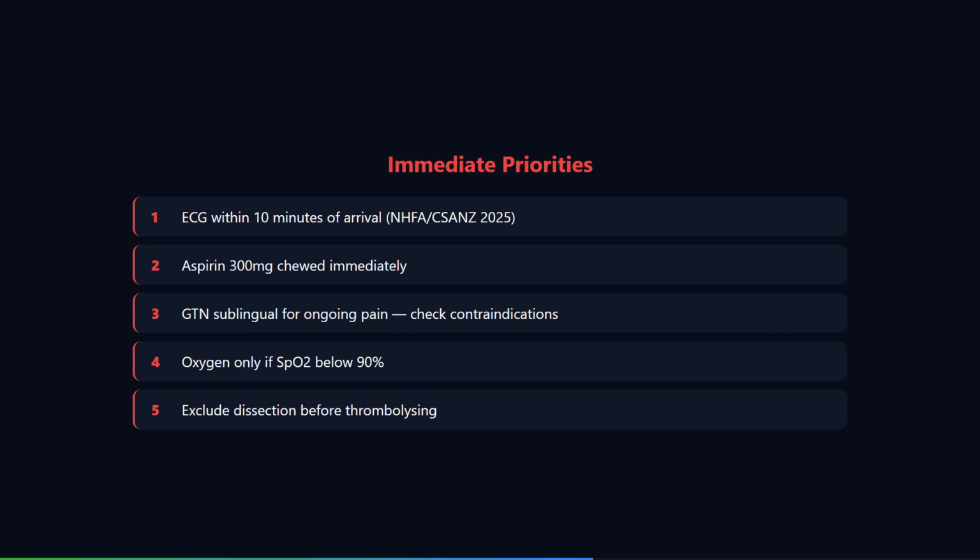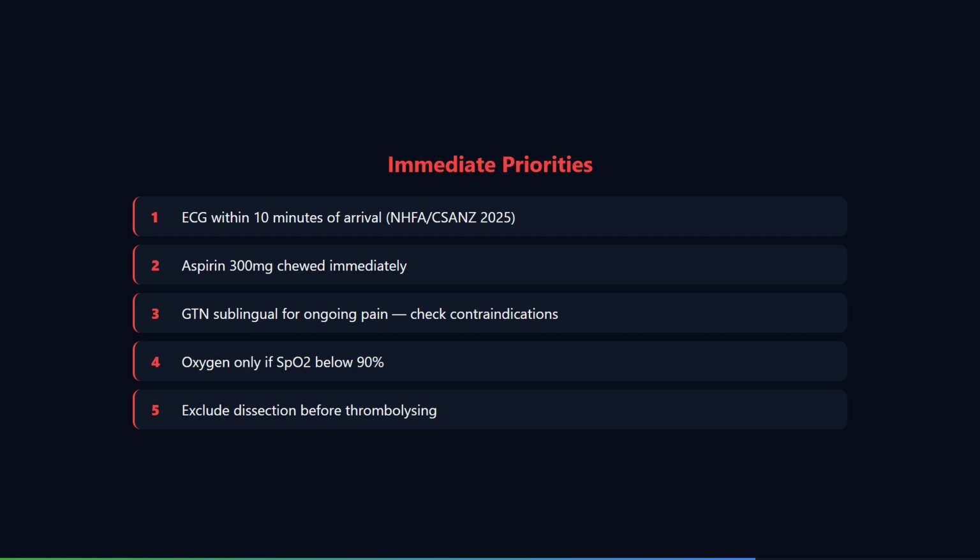Contraindications to GTN. Name them. Systolic blood pressure below 90 millimeters of mercury, recent use of a phosphodiesterase inhibitor, sildenafil or tadalafil, within the last 24 to 48 hours, right ventricular infarction, which I would suspect in an inferior STEMI, and suspected aortic dissection, where reducing afterload could worsen the dissection. If any of these are present, I withhold GTN and move to opioid analgesia.